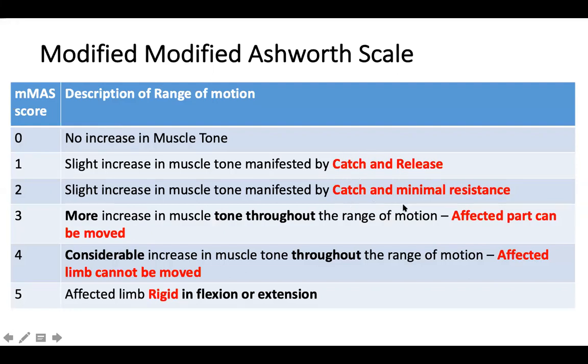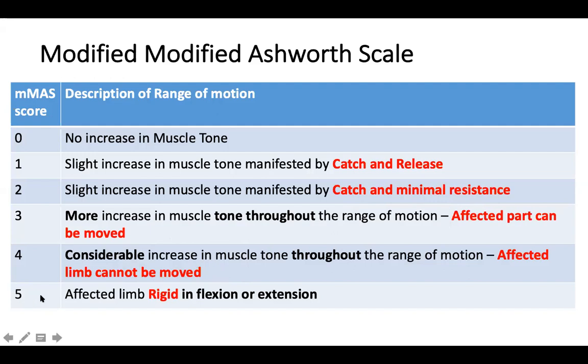Number 2, there is a catch, but there is also minimal resistance in the early part of the movement. And numbers 3 and 4 are very difficult, with more spasticity. So in number 3, the limb can be flexed. You feel a lot of spasticity, but you can still flex the limb. And number 4 is that the limb cannot be moved. It has a significant increase in spasticity. You need a lot of power to flex the limbs.